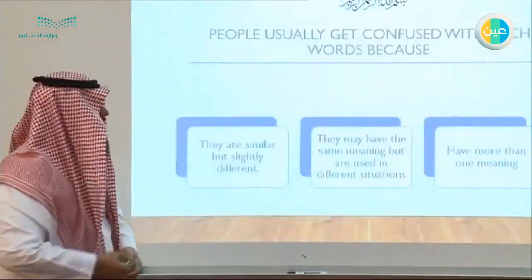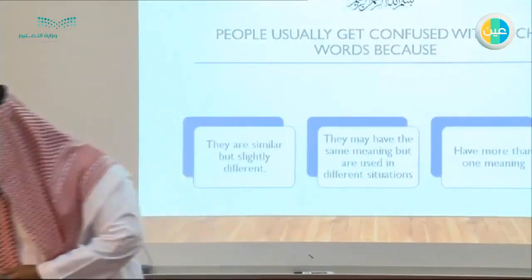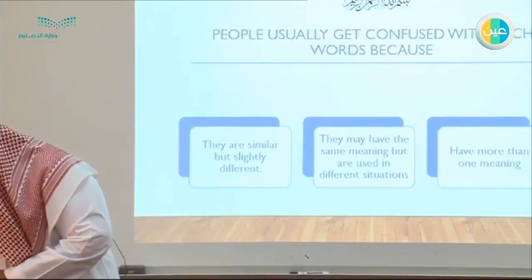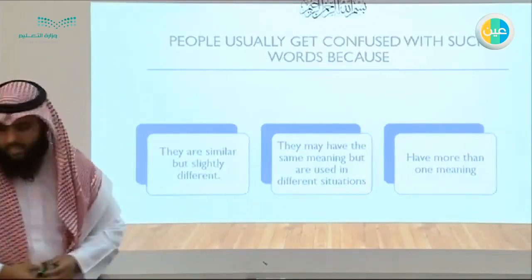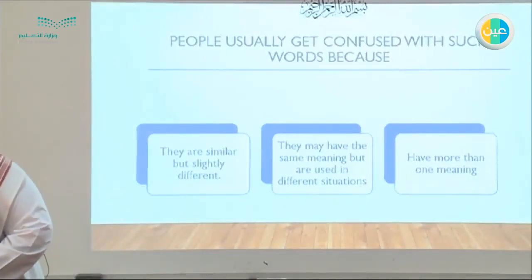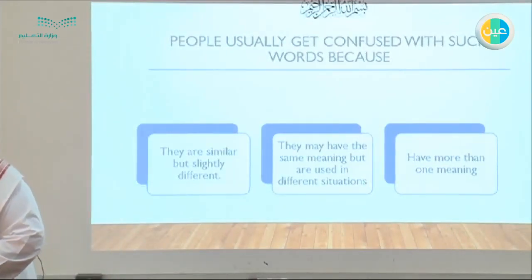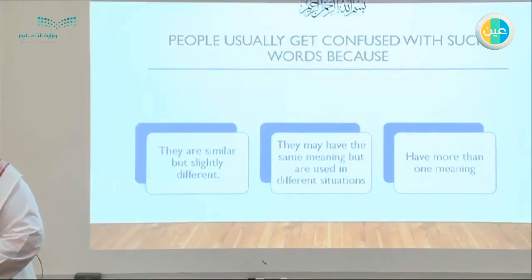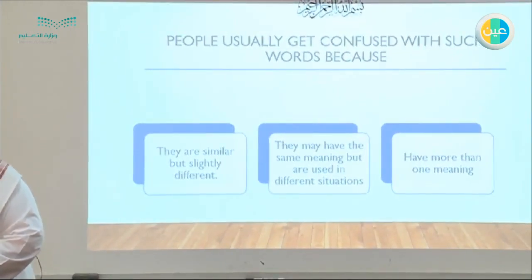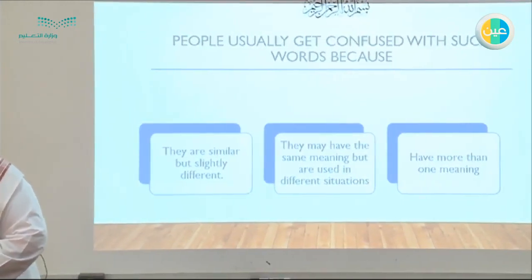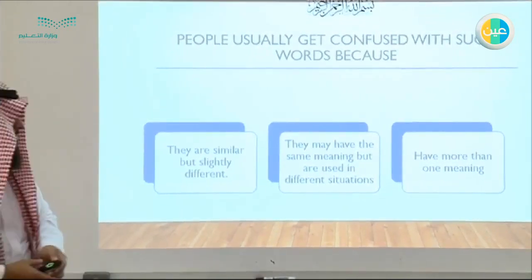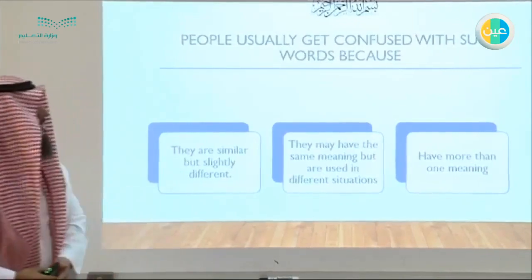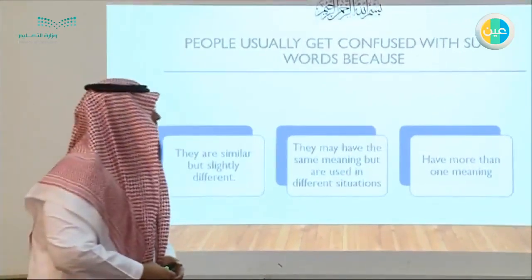Let's begin. So our lesson, we are going to talk about page 44, words easily confused. So, why do people usually get confused with such words?